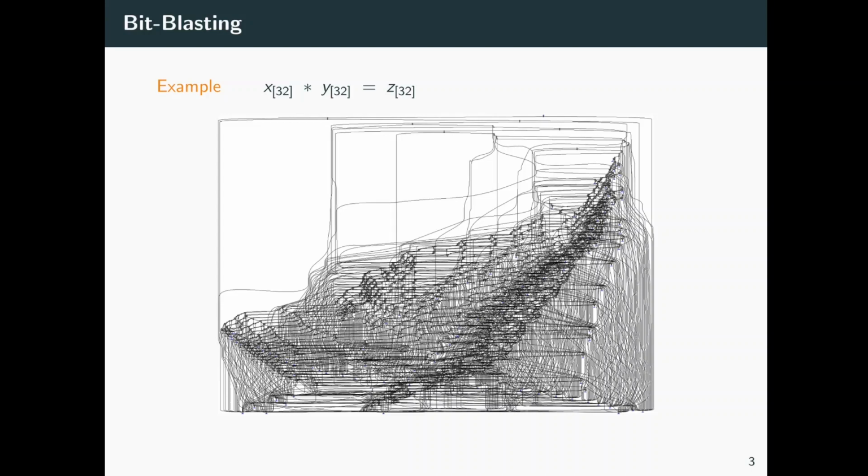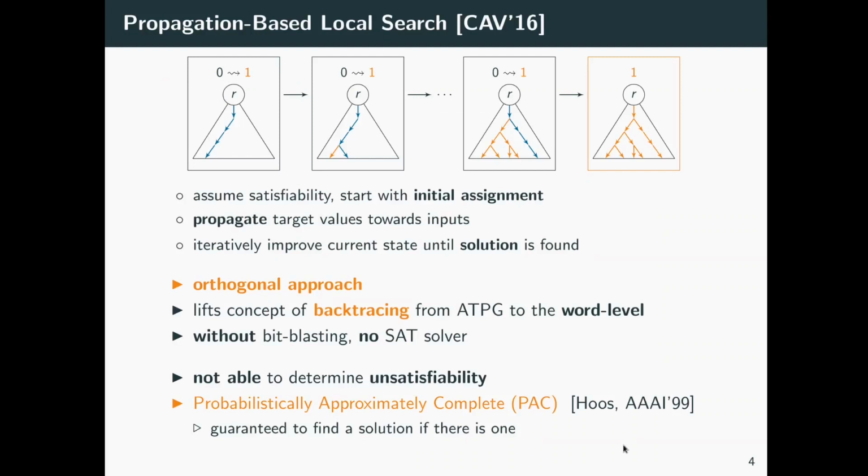So what does this mean for us in practice? Yes, bit blasting is efficient. However, for the cases where it isn't, we need alternative approaches. And the procedure I'm going to present in this talk is such an alternative approach. It is a generalization of the propagation-based local search procedure that we presented in 2016 at CAV. Propagation-based local search, as the name implies, is a local search procedure that is based on propagating target values from the output to the inputs.